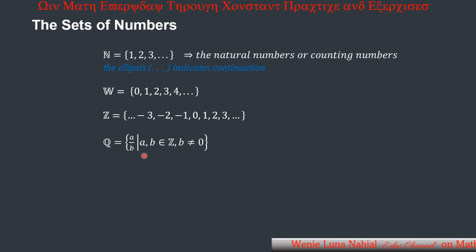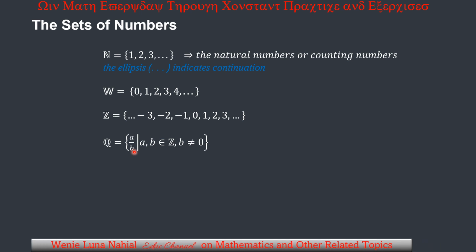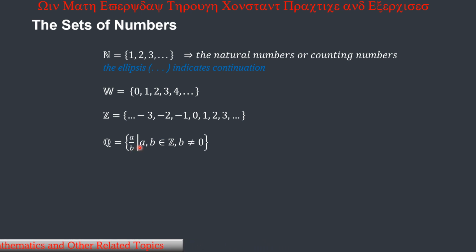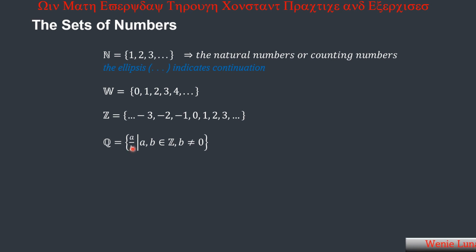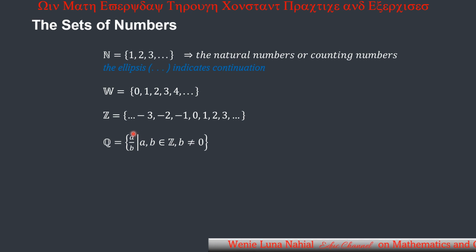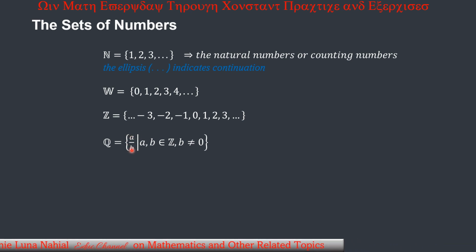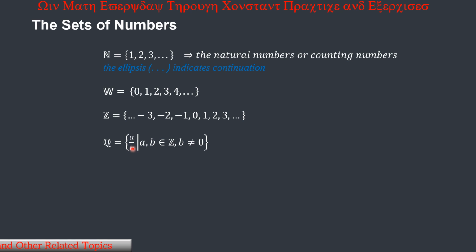Our b cannot be equal to 0 because we knew already that division by 0 is undefined. So this is the restriction in the set of rational numbers: the denominator cannot be equal to 0. So any number you can think of that can be written in the form a over b, where a and b are integers, provided our denominator is not equal to 0, belongs to the set of rational numbers, represented by an uppercase letter Q.